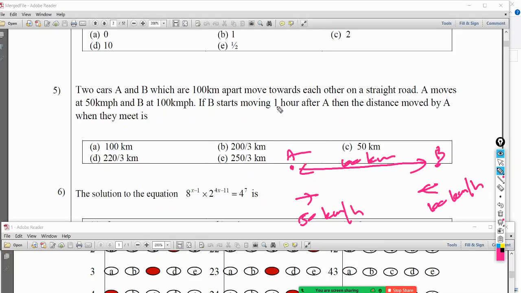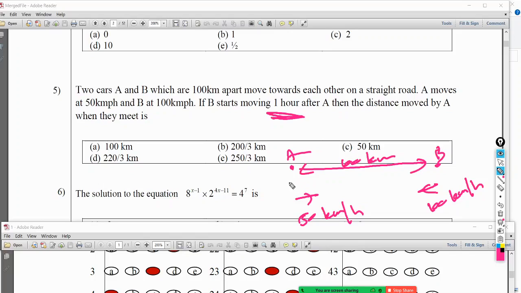If B starts moving 1 hour after A, then the distance moved by A when they meet is, okay. So that means B starts moving 1 hour after A, so first you have to calculate how far A has traveled in that 1 hour. A started 1 hour earlier.